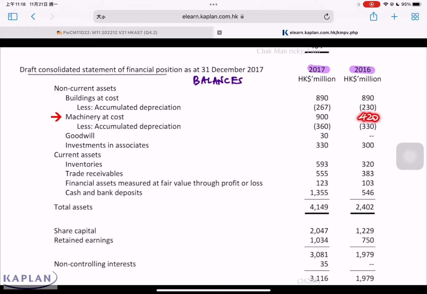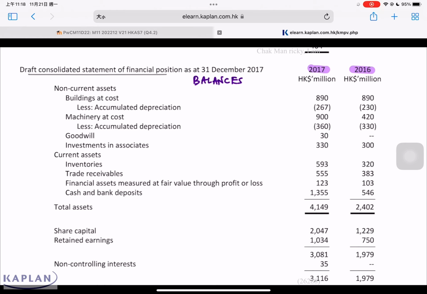Machinery, last year is 420, this year is 900. There's an increase in machinery. We need to know why there is an increase in machinery, cash or non-cash. Goodwill, last year is 0, this year is 30. Goodwill increases only for two reasons. One reason is the acquisition of a new subsidiary. Another reason is translation gain. But for this question, they did not mention translations. This increase should be the acquisition of the new subsidiary. And goodwill is not a cash item. We're going to use all these figures for Part B when we prepare the consolidated statement of cash flows.